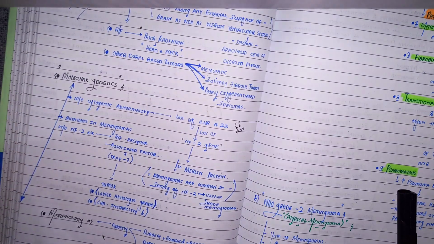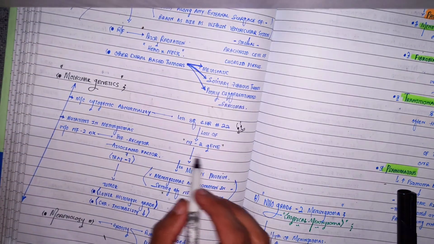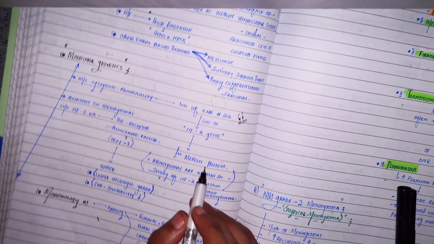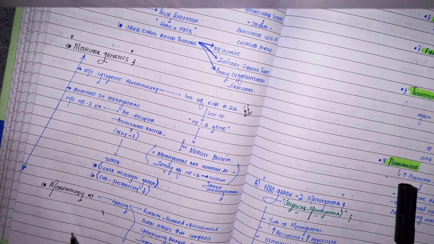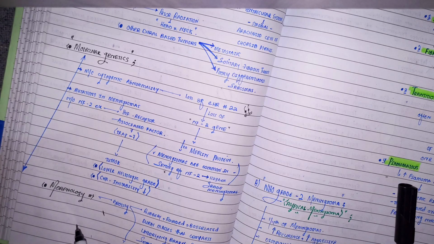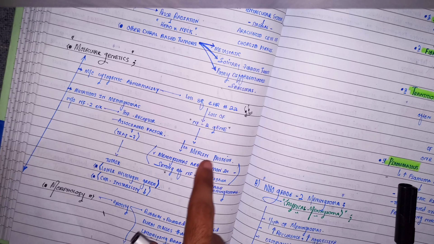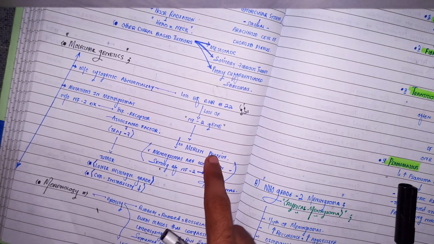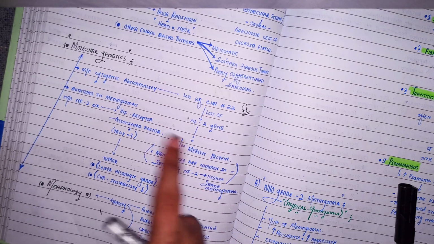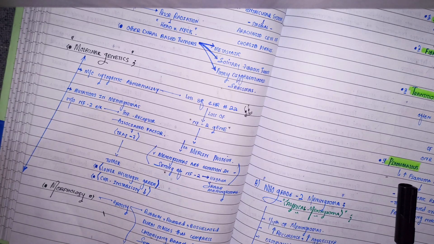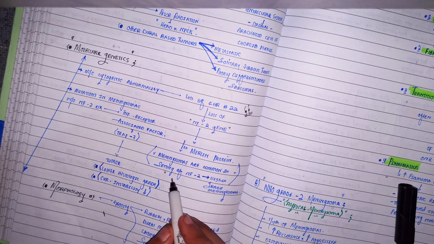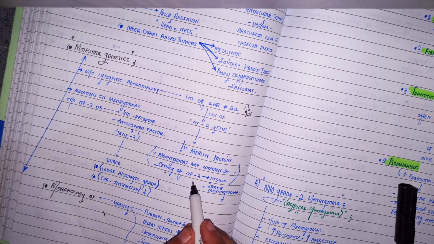NF2 gene. If there is the mutation of this gene, NF2 gene, then there is decreased production of the Merlin protein, right? And when there is decreased production of this particular protein, the susceptibility to develop this tumor from the meningoepithelial cells is increased, right? And meningiomas are very much common in the setting of neurofibromatosis type 2.